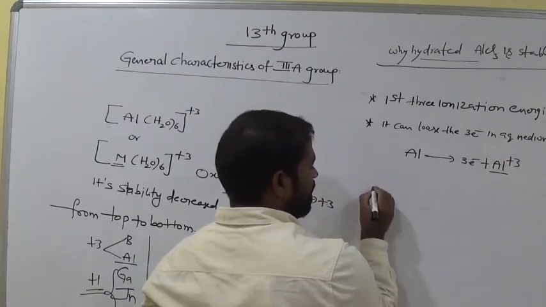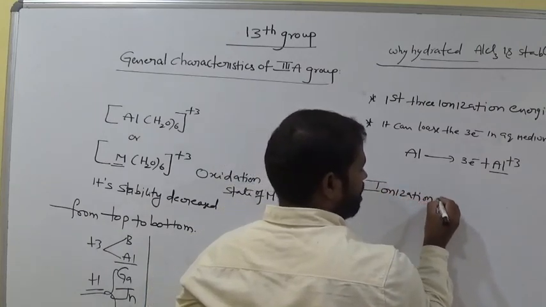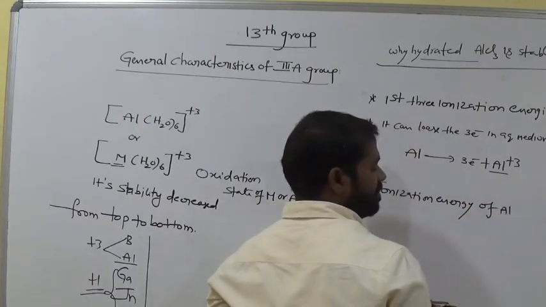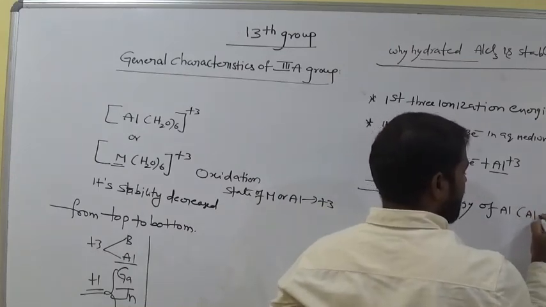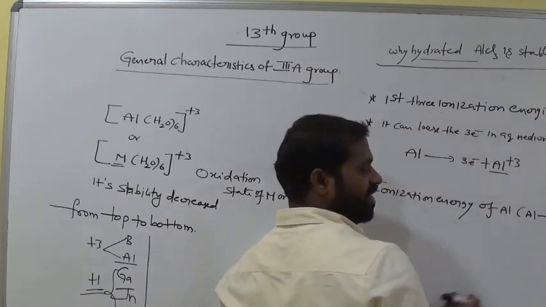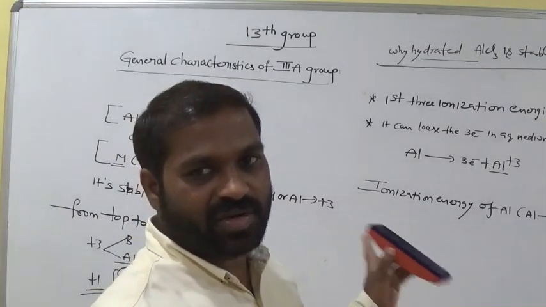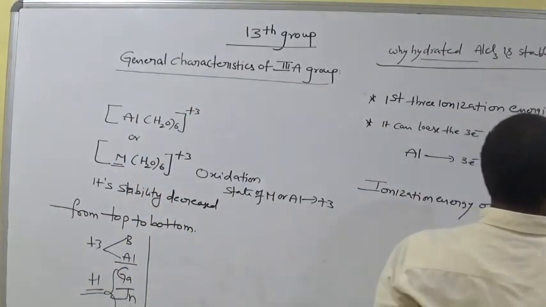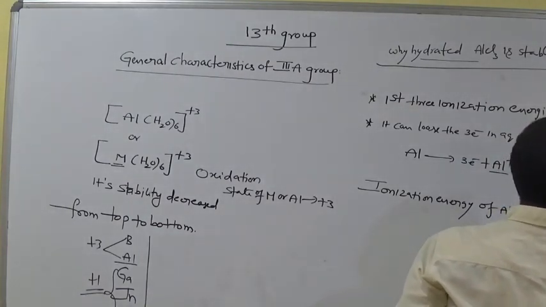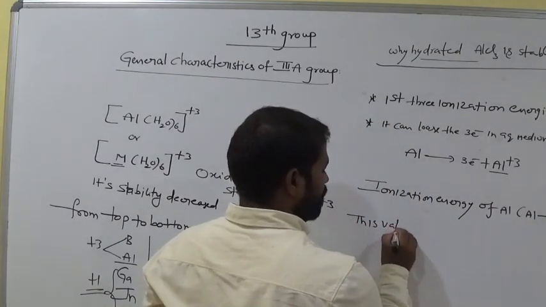That means the ionization energy of aluminium, Al plus 3 electrons, the amount of energy required to remove the electrons from aluminum is called ionization energy, and it is 5137 kilojoule per mole.